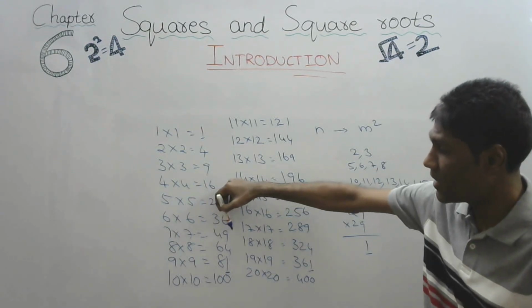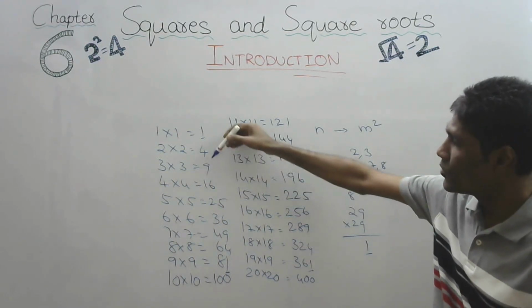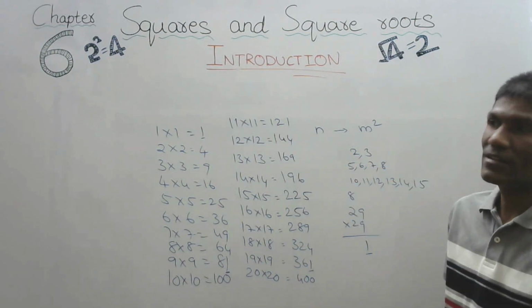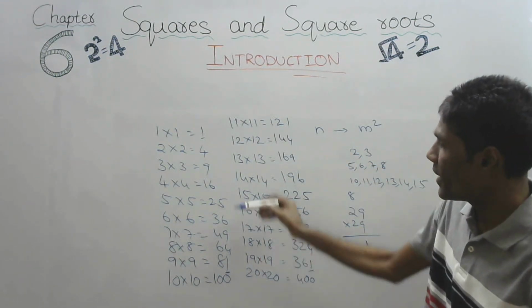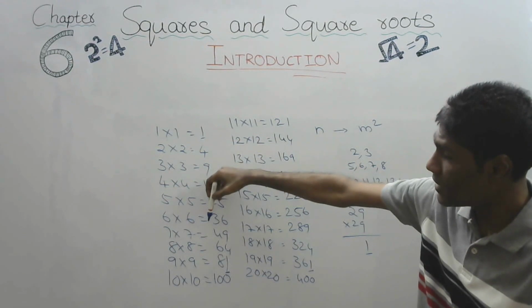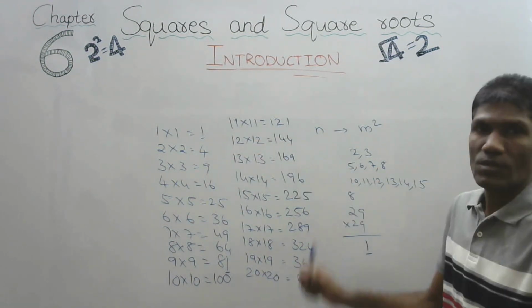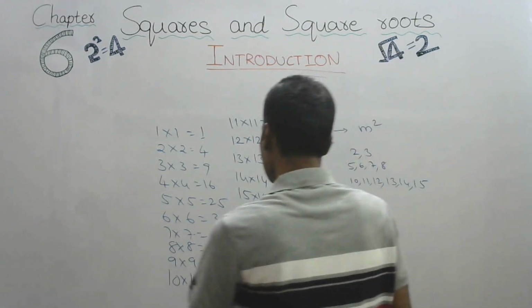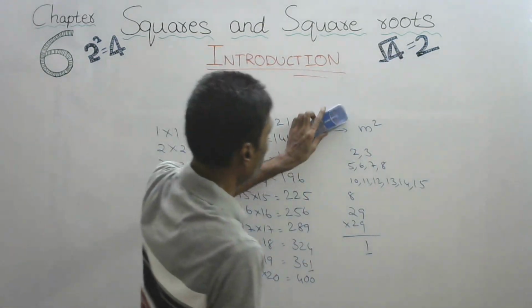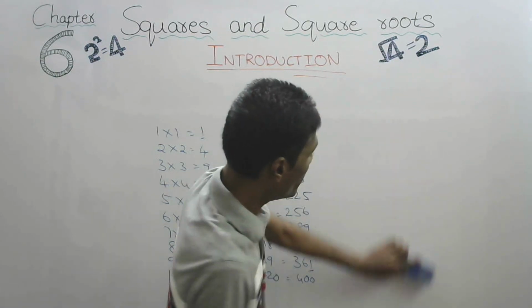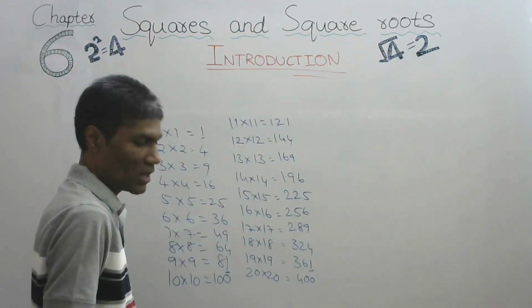So for 3 and 7 the last digit will be 9. For 4 it is 6. What about 6? For 4 and 6 it will be 6 only. So when we analyze, last digits are having only some numbers, not all the numbers.